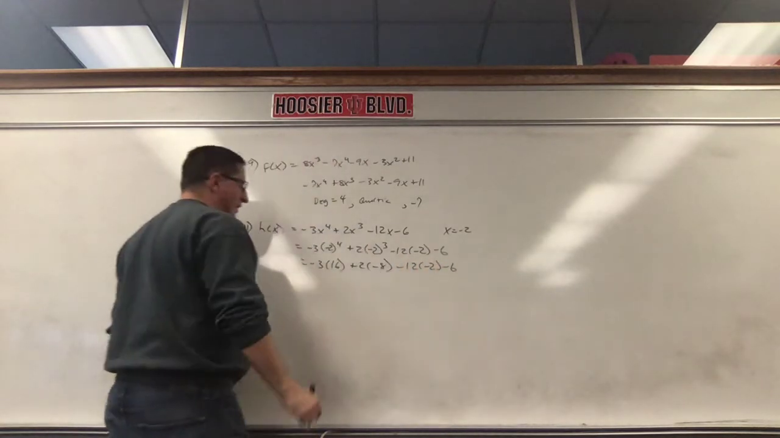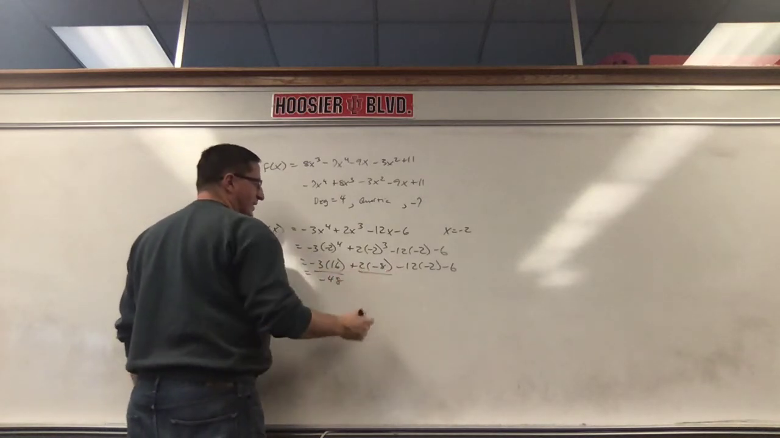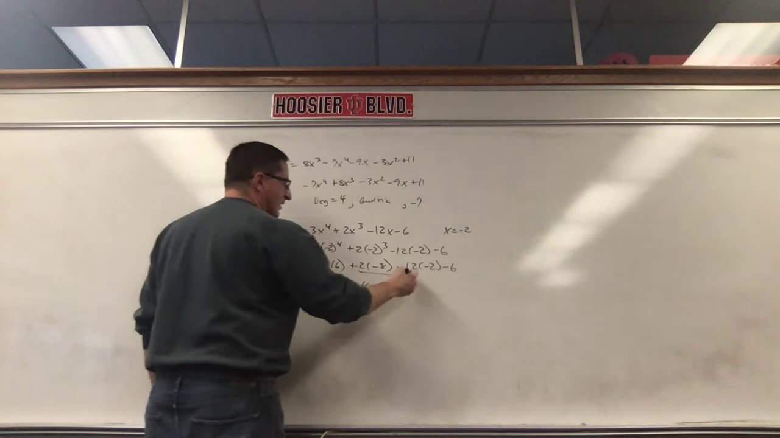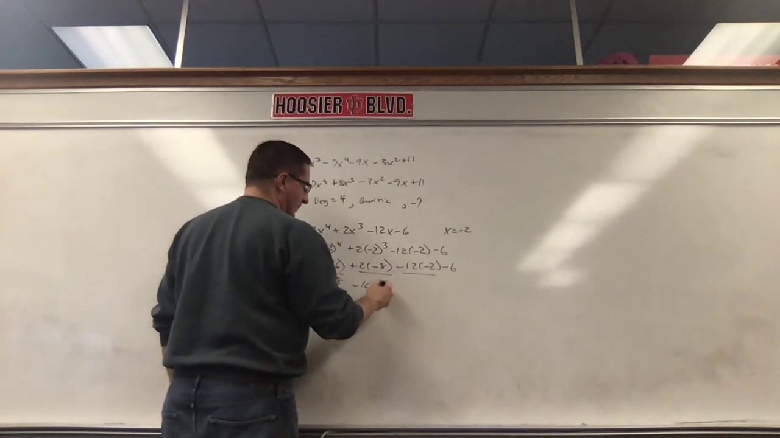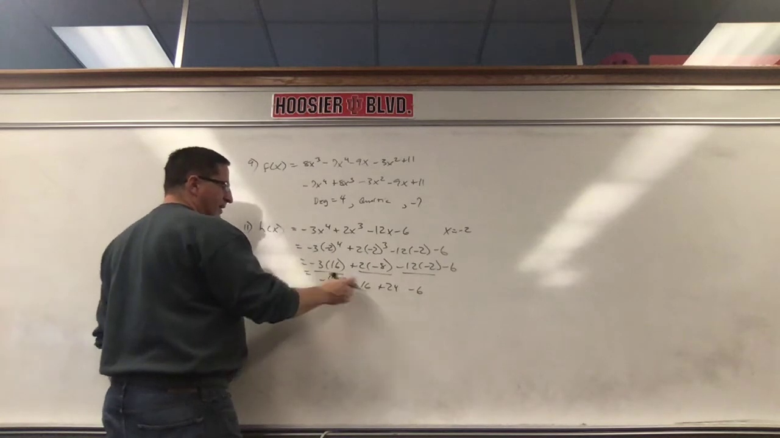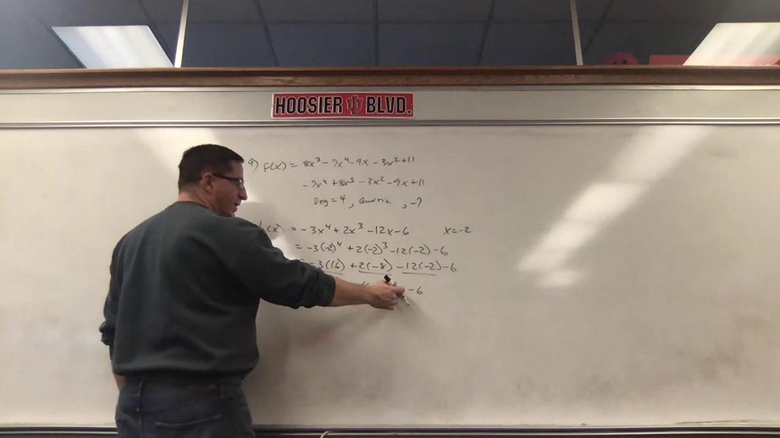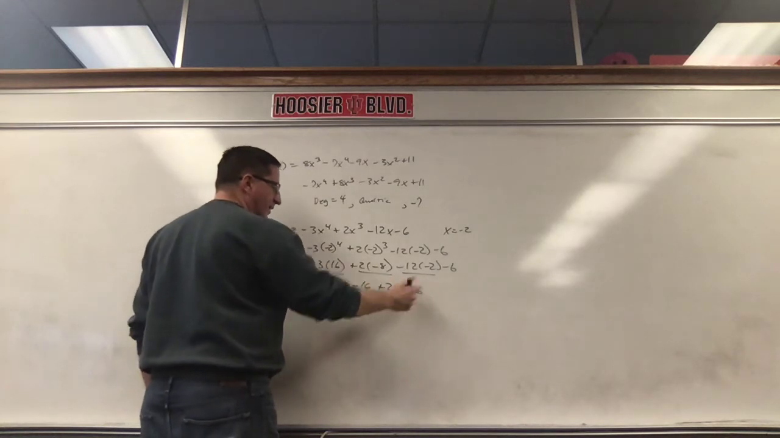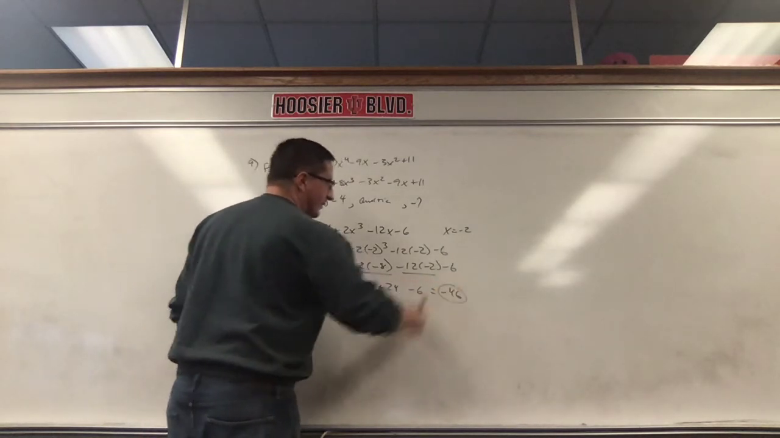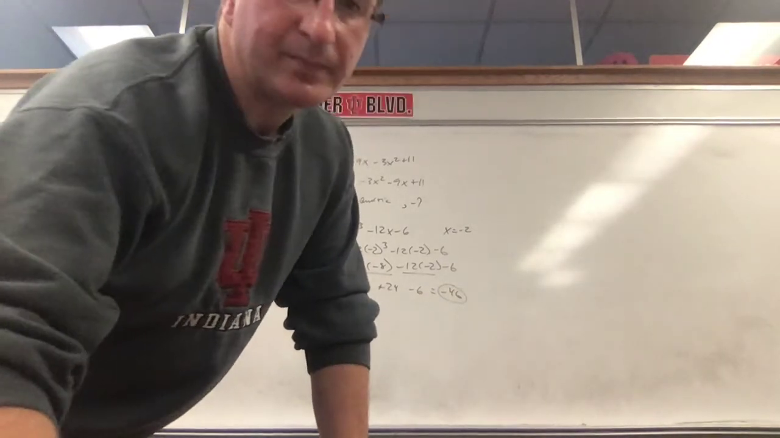Okay, so we did all our powers, now we're going to multiply. Negative 3 times 16 is negative 48. 2 times negative 8 is negative 16. Negative 12 times negative 2 is positive 24. Minus 6. Negative 48 minus 16 more is negative 64. Negative 64 and a positive 24 is negative 40. Minus 6 more is negative 46. Okay, so you're just plugging stuff in and simplifying.